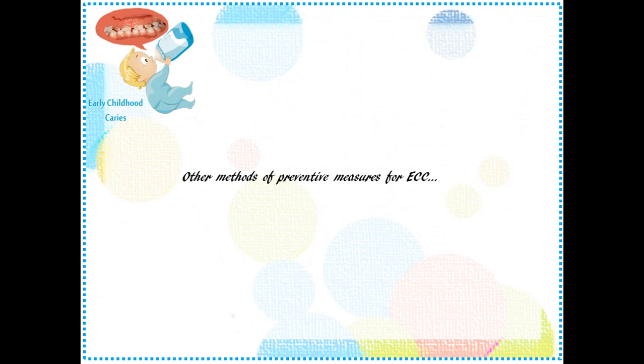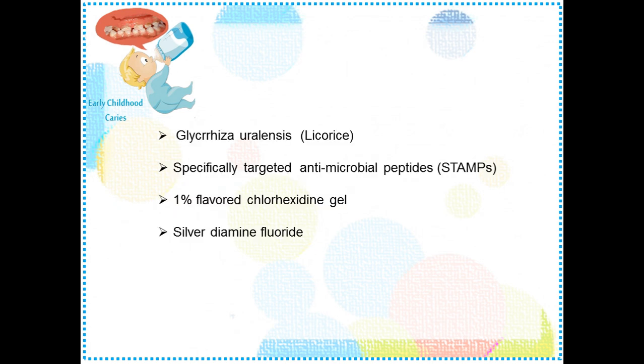And coming to the other methods of preventive measures for ECC, there are actually four summarized in the textbook: glycyrrhiza or licorice, specifically targeted antimicrobial peptides, flavored chlorhexidine gels, and silver diamine fluoride. Of these, the first one, licorice or glycyrrhiza, is nothing but Yashtimadhu, which will be available in homeopathy stores. So many studies are there on this licorice. It can be used in many forms like lollipops, chewing gums, etc.